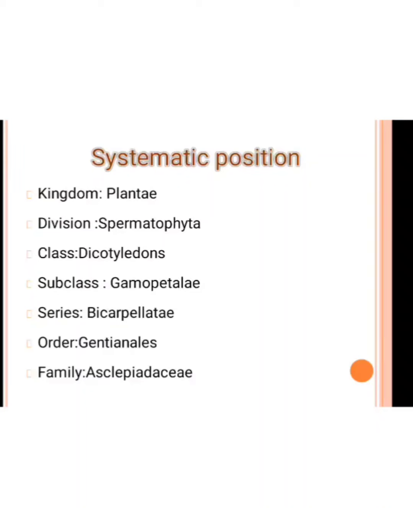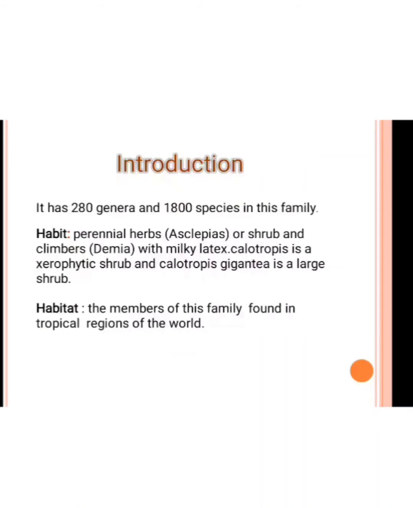Then order Gentianales. In this order Gentianales, the flowers are actinomorphic, hypogynous with epipetalous stamens, and the order Gentianales includes 6 families. Of these 6 families, today we discuss the family Asclepiadaceae. Asclepiadaceae has 280 genera and 1800 species.